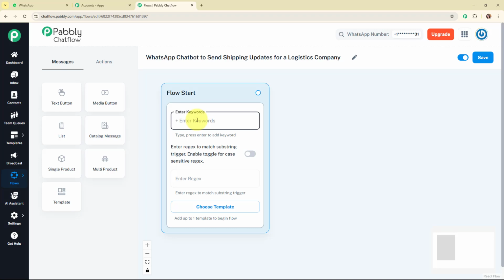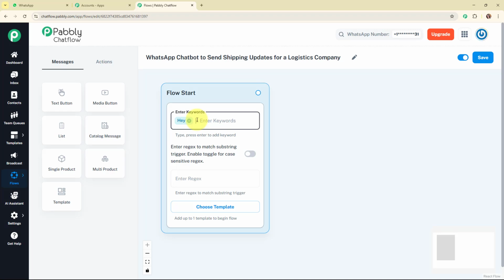Let's suppose we are going to add a basic keyword over here such as hey. For that, we type the keyword first, and then press enter to make it a valid keyword. Alright, with this we have successfully added a keyword, and now whenever a user sends a message with this word, the chatbot will detect it and trigger a response.